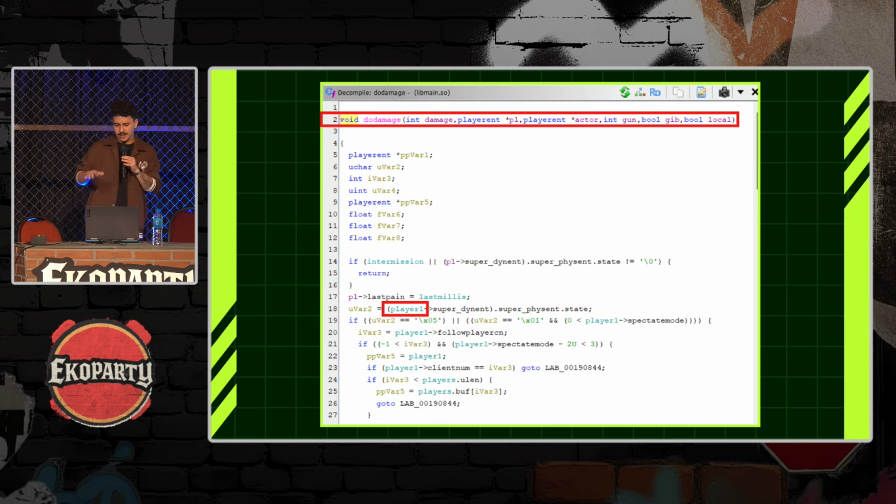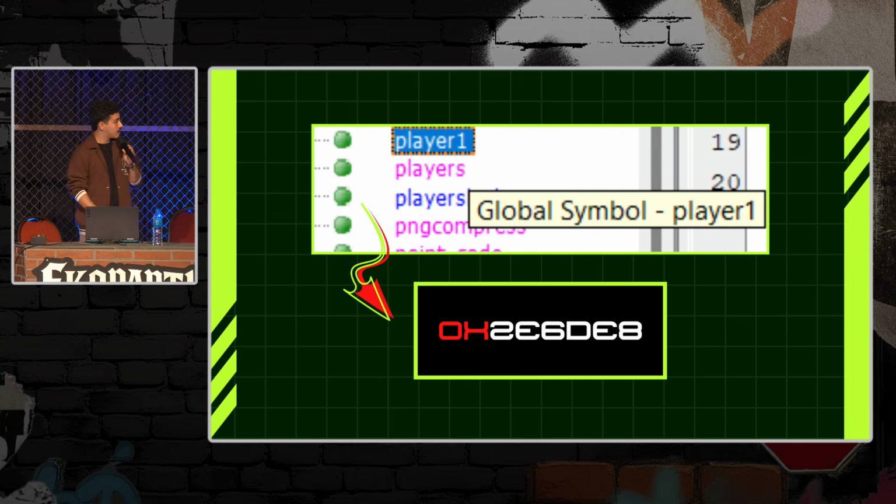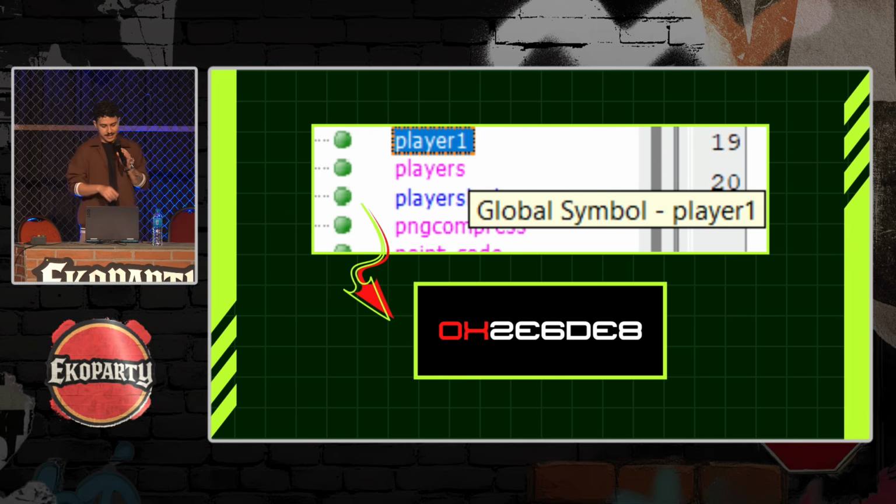We have also some other arguments like an integer for gun, which is probably the ID of the gun that is being used. And down here, we can also see a dereference for player 1. So as we go through it and look a little further, we can see that this dereference is our player, the instance of our player in the game. So our player 1 is our character in the game. So this will be very important.